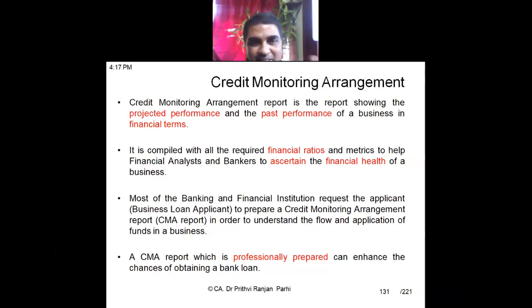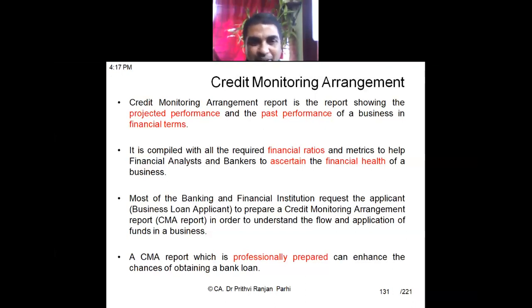Okay, and this CMA includes computation of financial ratios, and by seeing the CMA, the financial health of the businesses can be found out. If it is prepared with the help of professionals, if it is professionally prepared, it enhances the possibility of obtaining a loan, because all the ratios, all the financial parameters will be taken care of in that report.